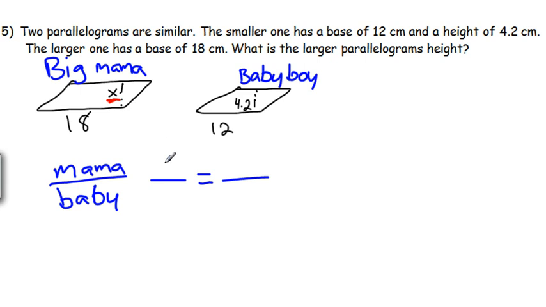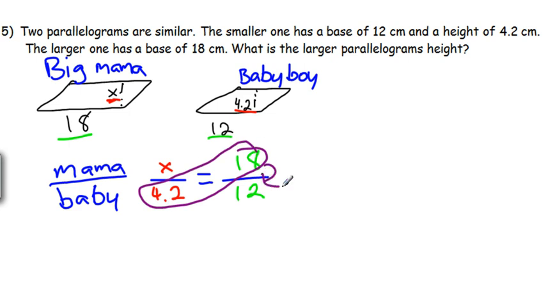Alright, so let's say we pick X. Then we say what side corresponds to X on our baby boy? Well, that's the height, so we need the height over here, so it'd be 4.2. Now we just pick a second side from Big Mama. The only other one we know is 18. And 18 corresponds to 12 over here on the baby. Okay, there's your proportion.